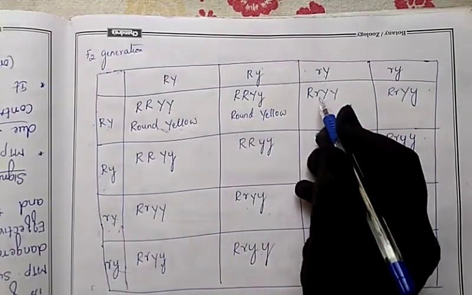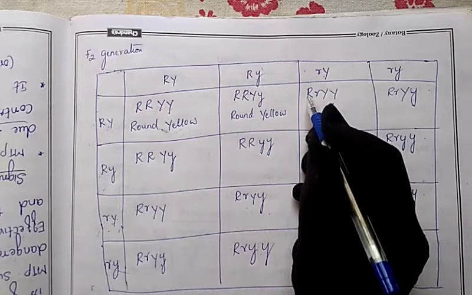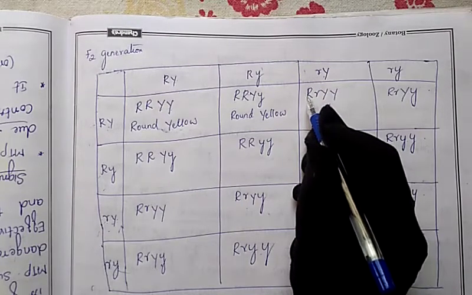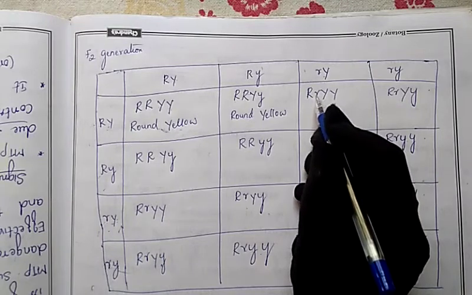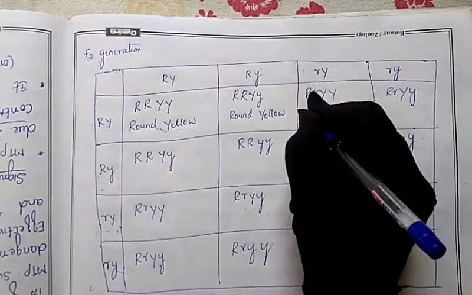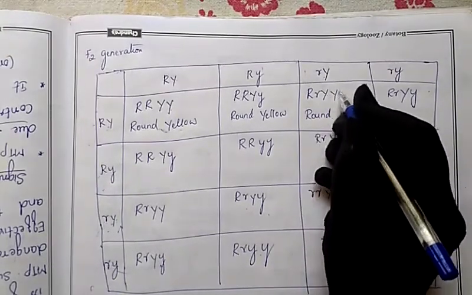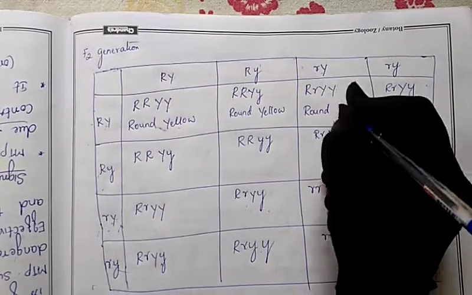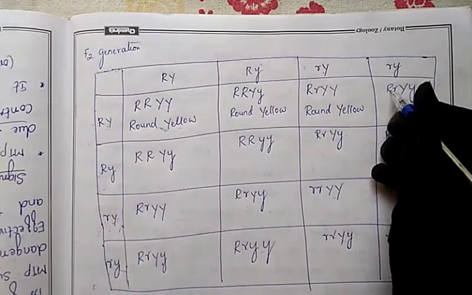Next, capital R, small r. So who is dominant here? Capital R is dominant. What is it holding? It is holding the round. Small r is holding the wrinkle, but wrinkle comes in recessive condition. So capital R is dominant, so round. And capital Y, capital Y means both are dominant here. So which color will come? Yellow color.